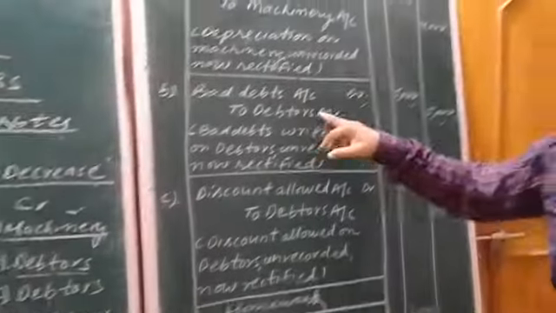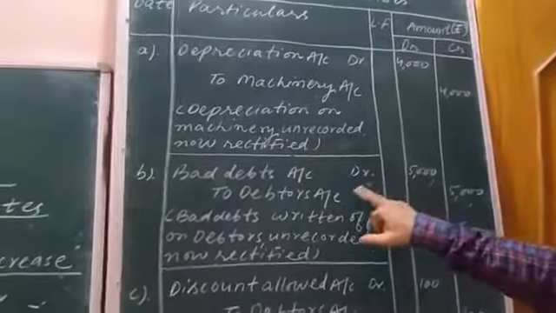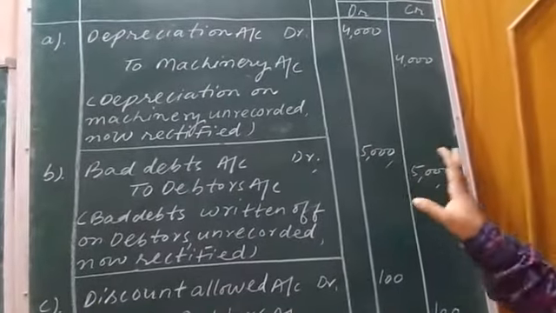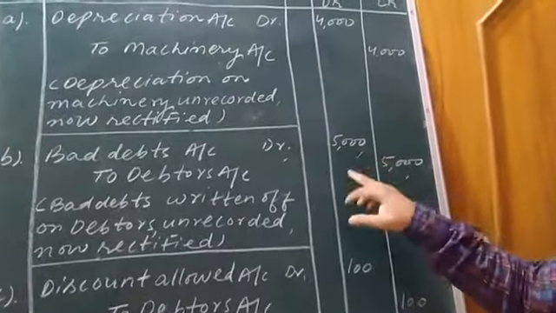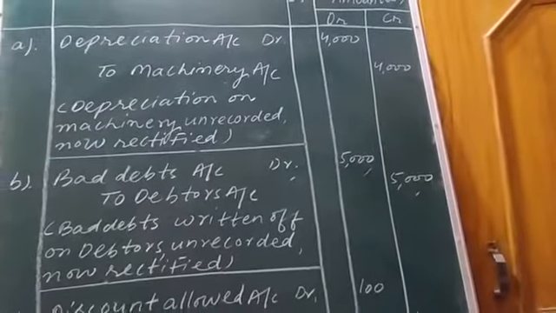The same journal entry I passed here. Bad debts account debit to debtors account. The amount is mentioned in the transaction. The same amount is posted here on the debit and credit side of the amount column.